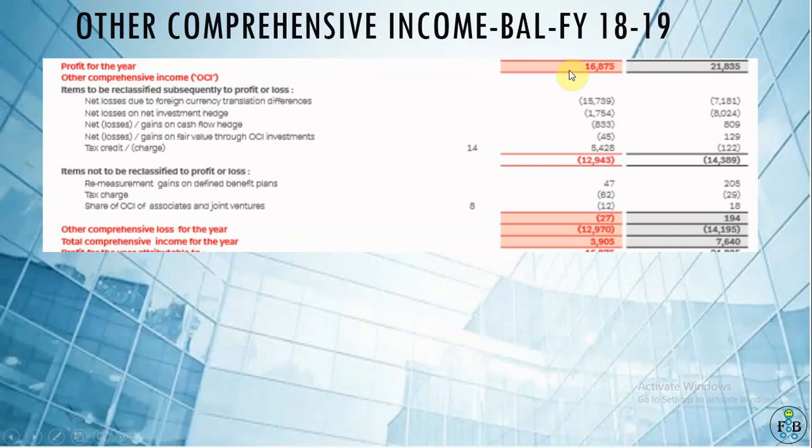In this you can see that the profit for the year is very high, but due to other comprehensive loss, the total profit of the company gets to 3,905 only. So here we can say that the performance of the company was good, but due to some other losses related to non-main activity of the company, the company's net profit has been reduced.